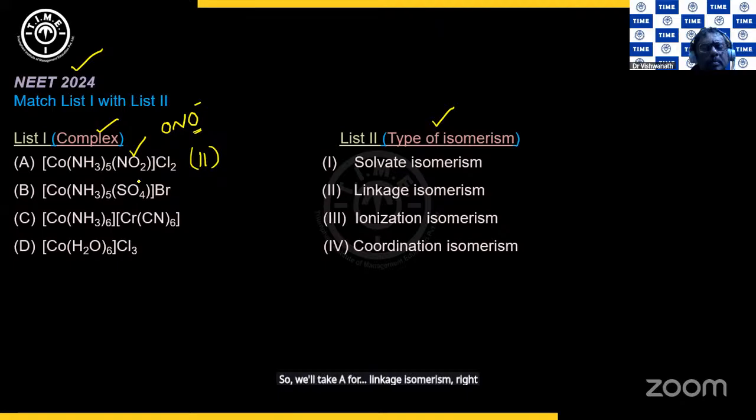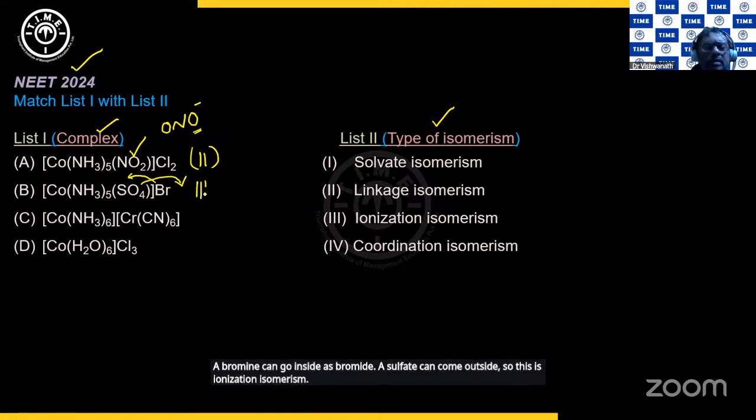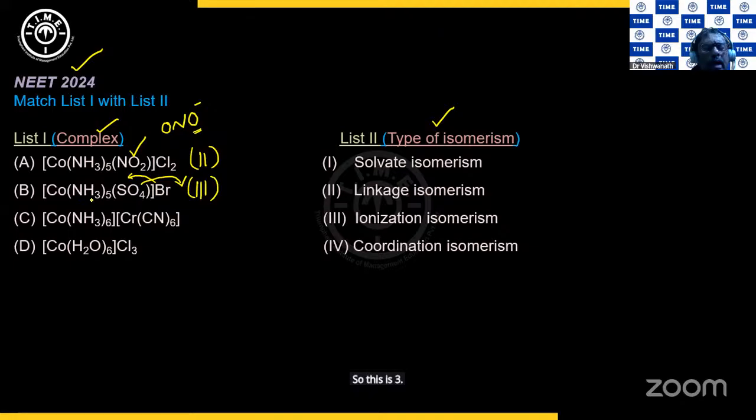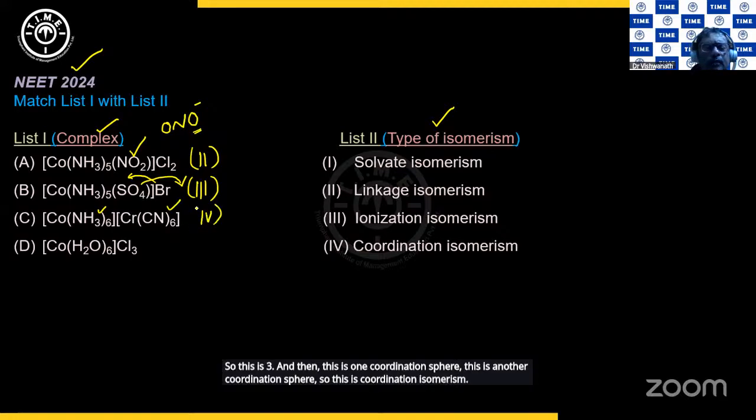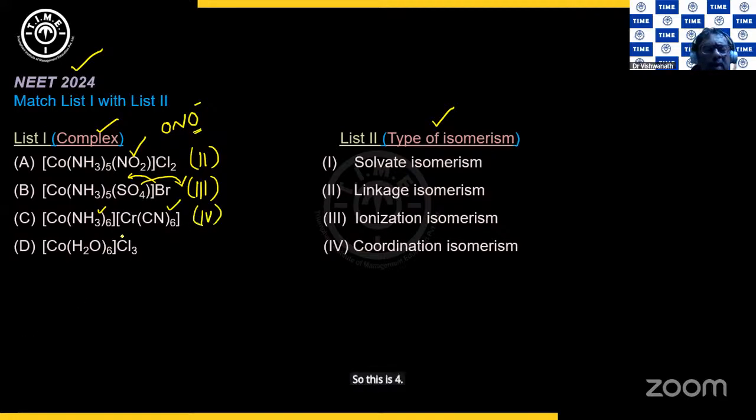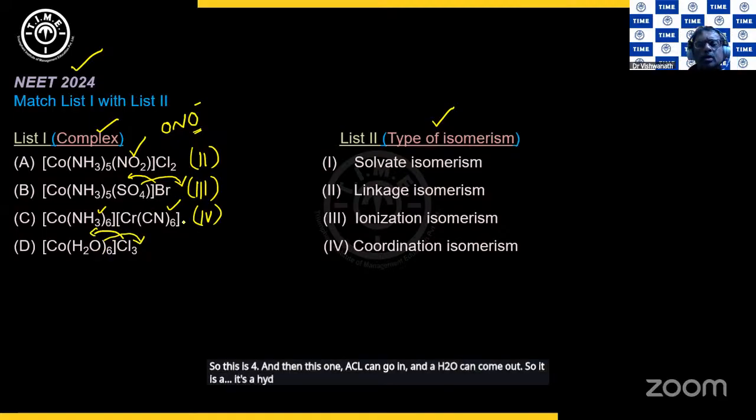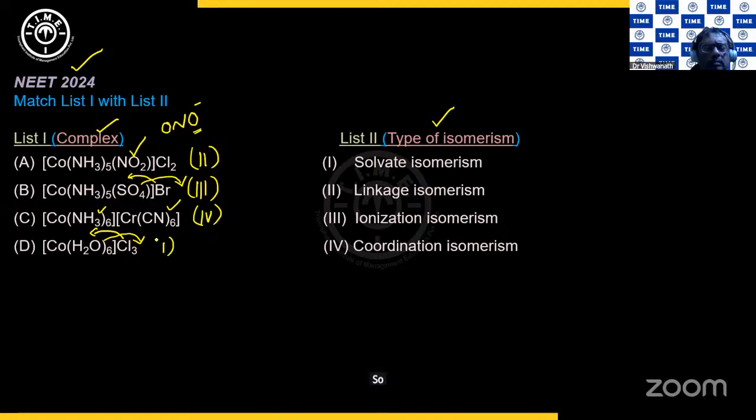Then look at this B. A bromine can go inside as bromide, and a sulfate can come outside. So this is ionization isomerism, so this is 3. And then this is one coordination sphere and this is another coordination sphere, so this is coordination isomerism. So this is 4. And then in this one, a Cl can go in and an H2O can come out. So it is hydrate or solvate isomerism. So this is 1.